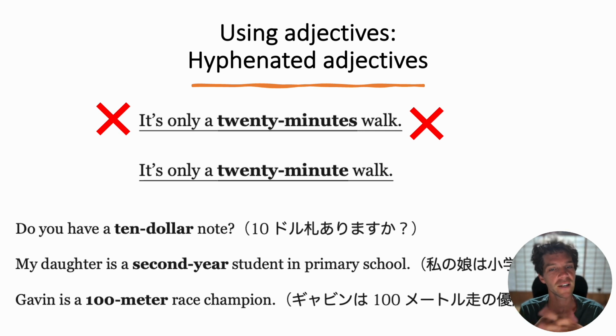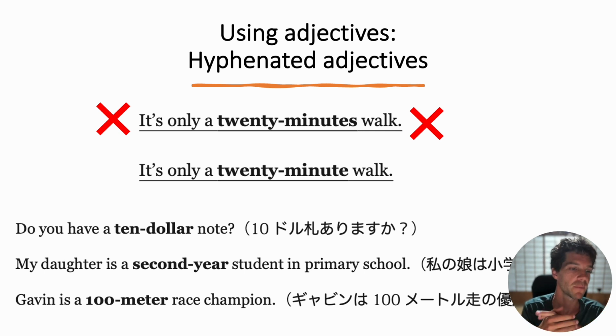Which of these is correct? You can see the X's there. Remember, when you use hyphenated adjectives, always use the singular form. Never say, it's only a 20 minutes walk from here. No, it's only a 20-minute walk. And you can see in these examples, we use them by combining a number, 20 or 10, and then with some noun, usually a counter noun or something that describes an amount.